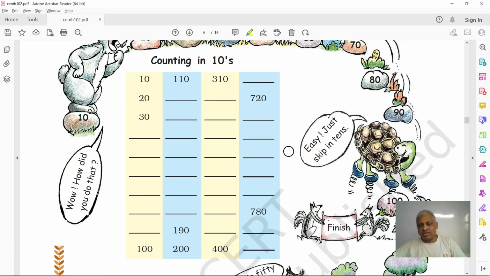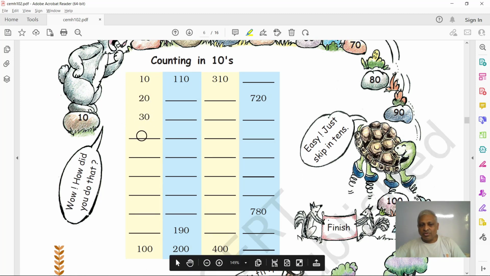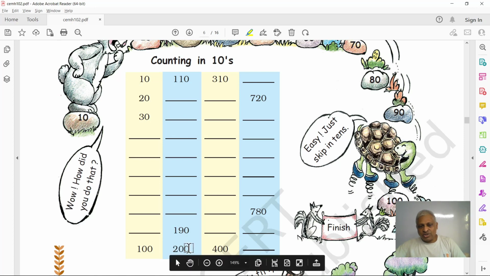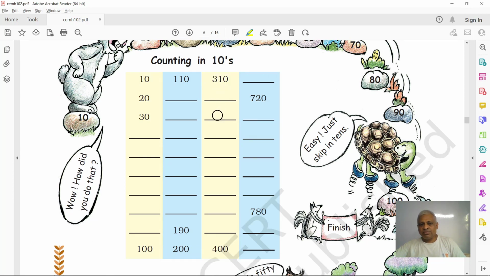So this chart, you can fill it easily. You know what comes after 30? 40, 50, 60, 70, 80, 90, 100. Okay, and this is 110. So if you fill on, 120, 130 like this, the last number will be 200, right? And this one, if you start from 310, it will be 320, 330 like this, and the last number will be 400, right?